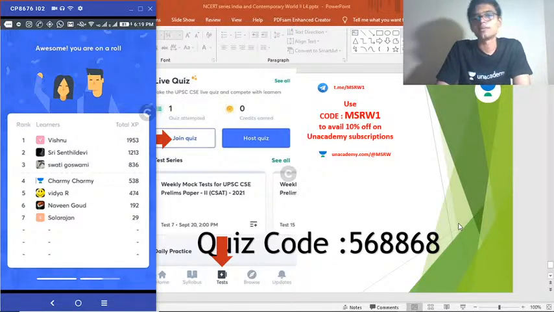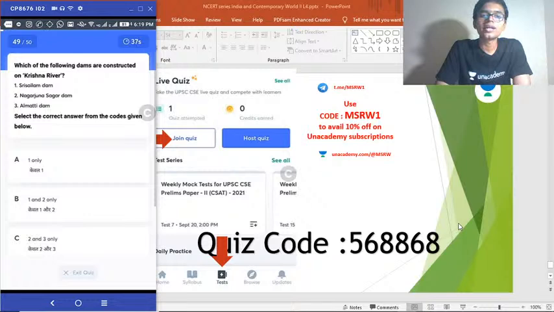Foreshocks come earlier, okay, not after the earthquake. After the earthquake, we have aftershocks. Okay. 49th question. Last but first question.